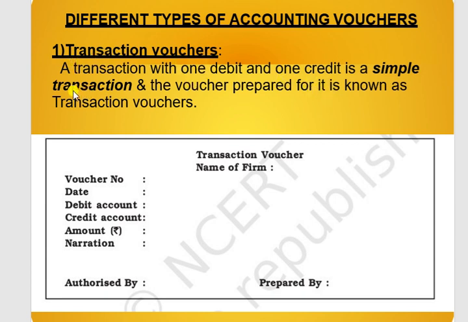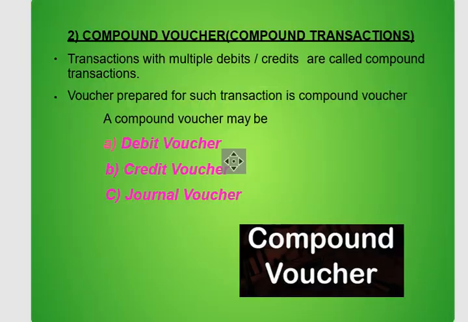A transaction with one debit and one credit is a simple transaction, and the voucher prepared for it is known as a transaction voucher. It has the name of the form, voucher number, date, debit account, credit account, amount, prepared by whom, and authorized by whom.